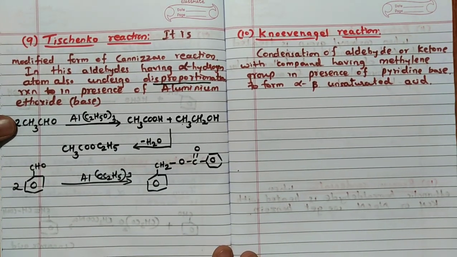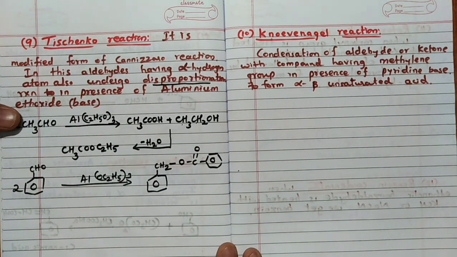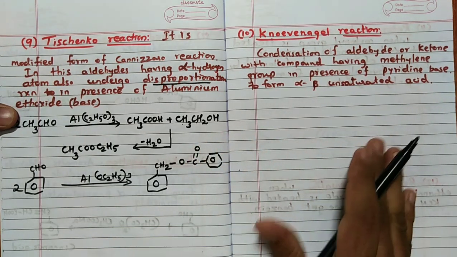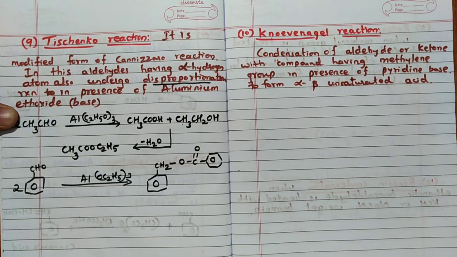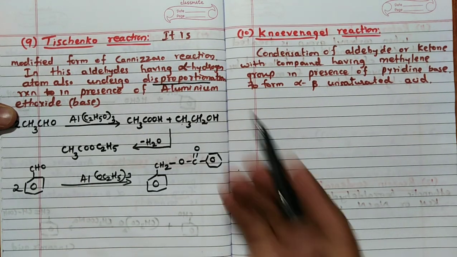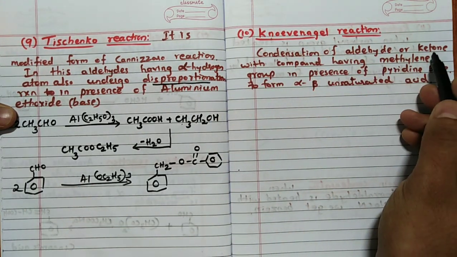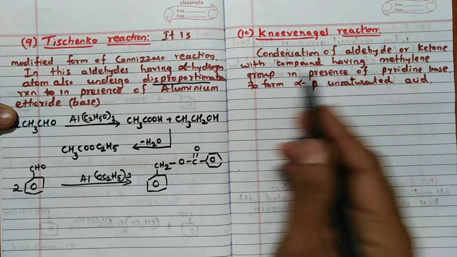In the 10th reaction we will see, that is the Knoevenagel reaction. So here also pronunciation depends on you, but remember this is the only reaction which starts with K after Kolbe's reaction. Kolbe's reaction, after that, this is the second reaction which starts with K, the Knoevenagel reaction. Here you can see condensation of aldehydes or ketones with a compound having a methylene group.